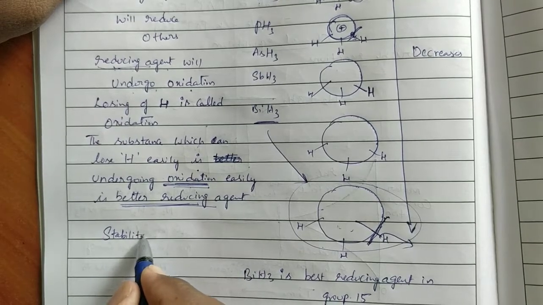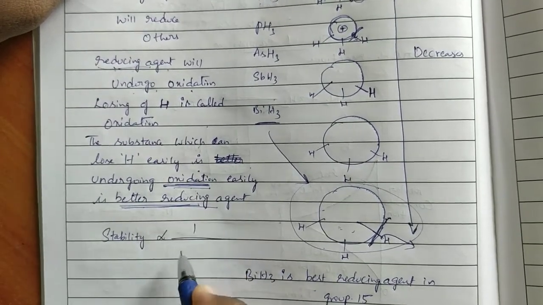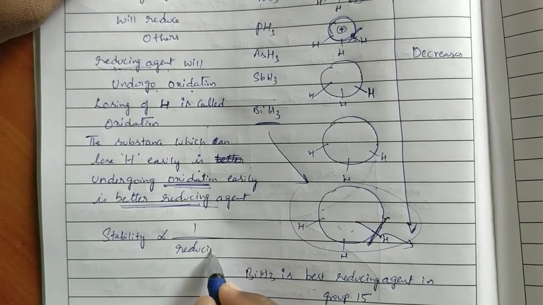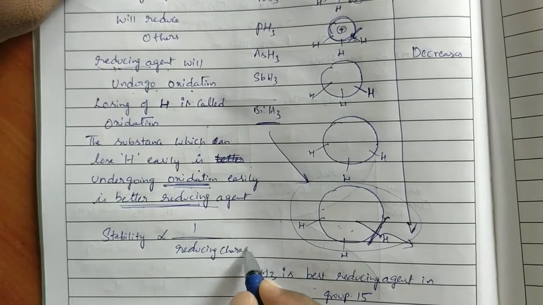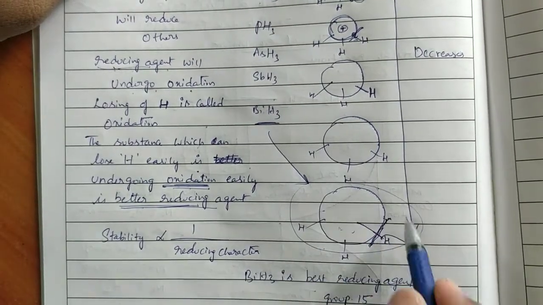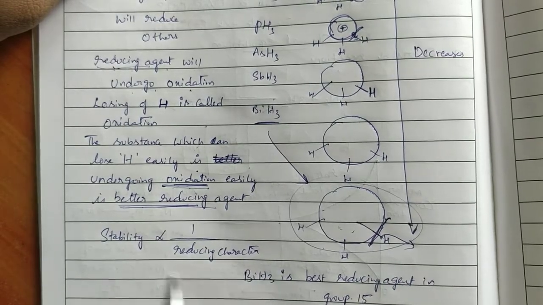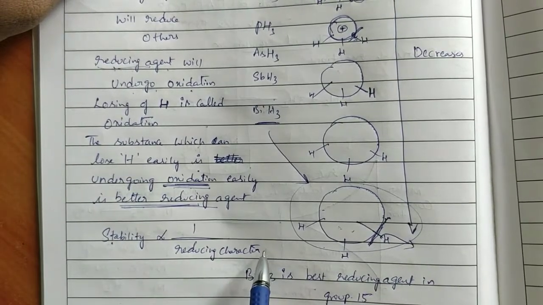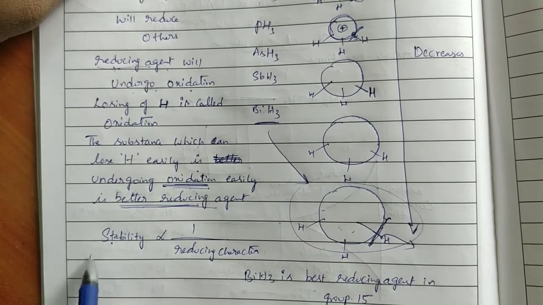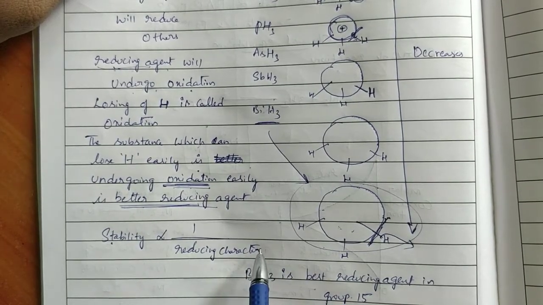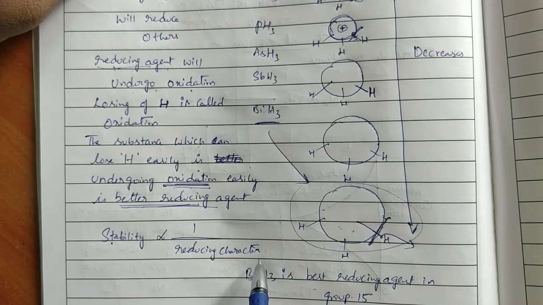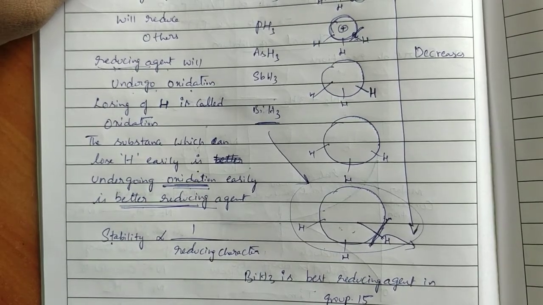Stability of the compound is inversely proportional to reducing character. When the compound is less stable, it is the best reducing agent. Less stable means higher reducing character. Stability is less, this is high. When this is low, reducing character is low, stability is high. Like that we can write.